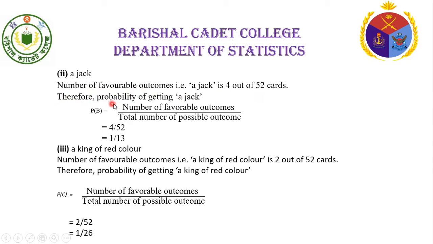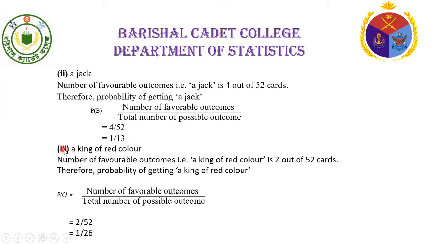Therefore, the probability of getting a jack, probability of B, equals number of favorable cases divided by total number of cases. Here, the number of favorable cases equals 4 and the total number of cases equals 52. Therefore, the required probability equals 4 by 52 equals 1 by 13.